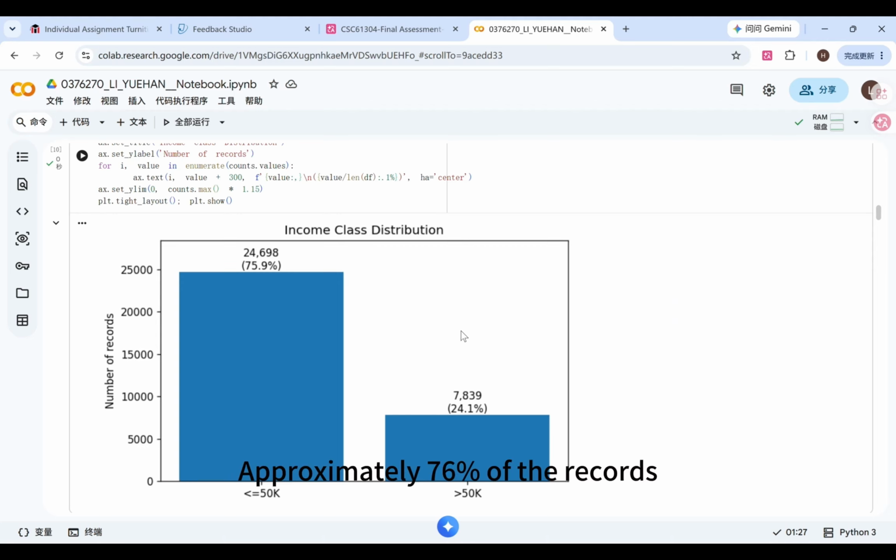This figure shows the cleaning target distribution. Approximately 76% of the records belong to the lower income class, while approximately 24% belong to the higher income class. Therefore, accuracy alone is not sufficient. I also use recall, F1 score, ROC-AUC, and PR-AUC.